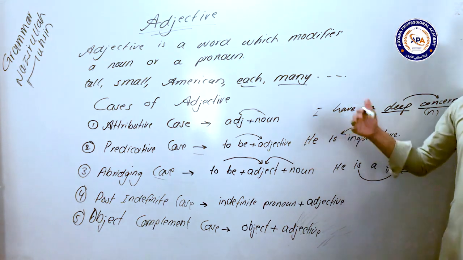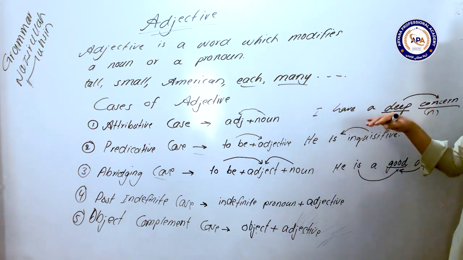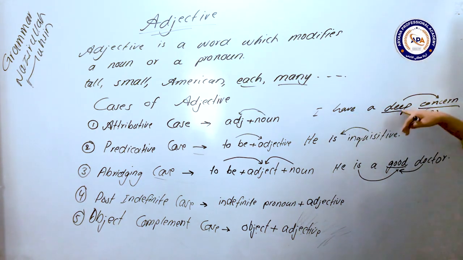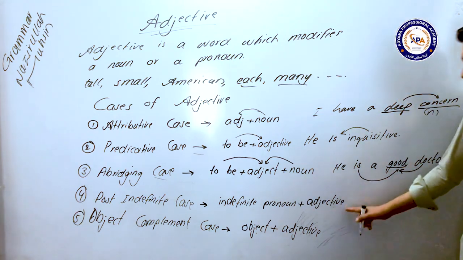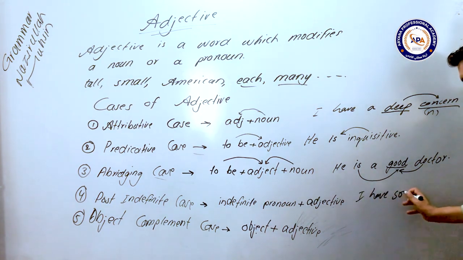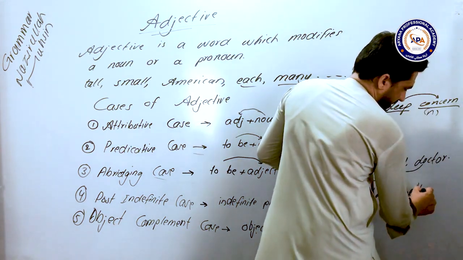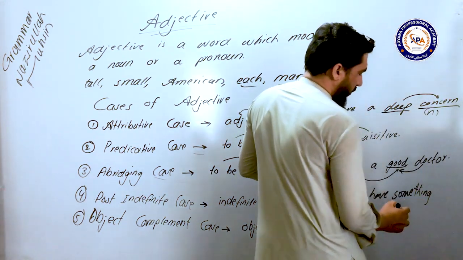And if you use any other verb, like I used have, and an adjective is used before a noun, this is called the attributive case of an adjective. And in this case, for example, I have something. Something is an indefinite pronoun.